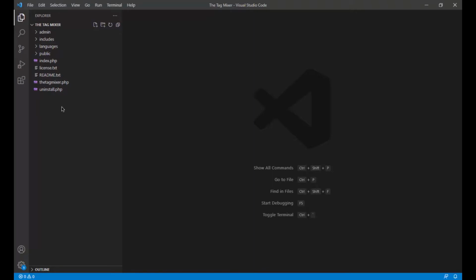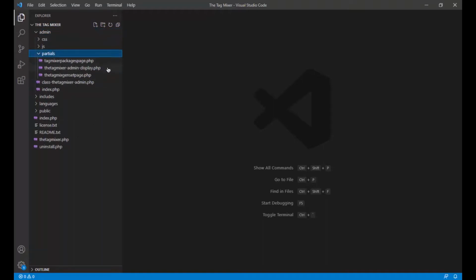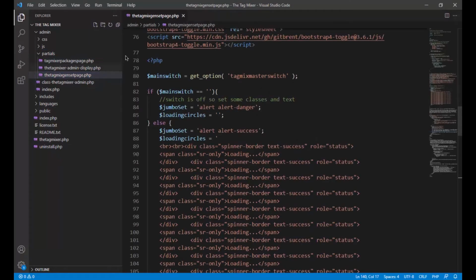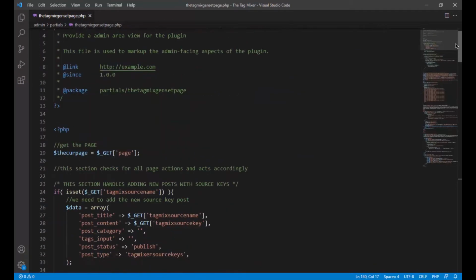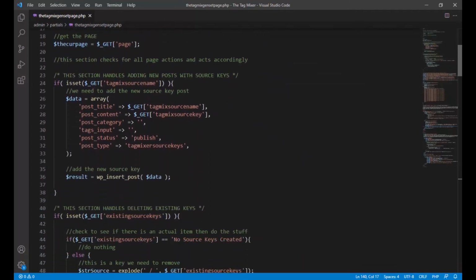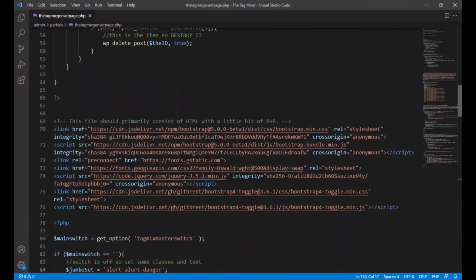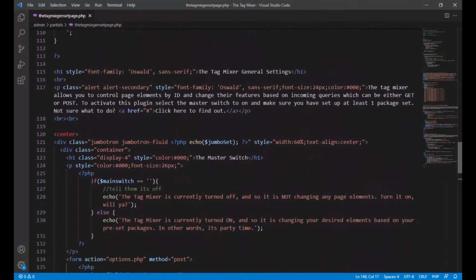We probably should. So we're going to start in the admin partials folder. This is all those pages and the settings. And what we're going to do is we're going to go into the genset page. Yeah, this is the one I want. Okay, and in here, we have everything handling our general settings page for this plugin, the one that has the little spinning green things, everything we just looked at.